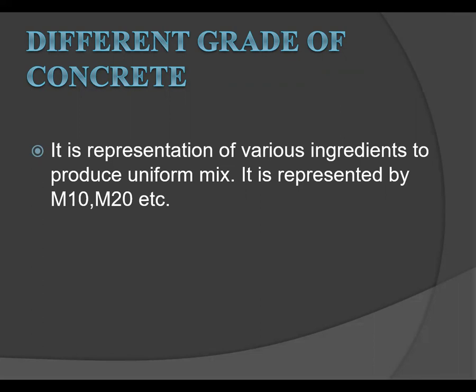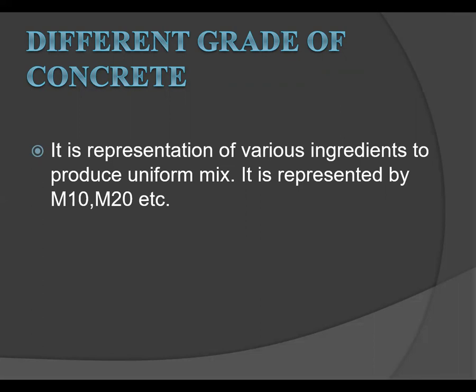The next, precautions to be taken to avoid wastage of material. In that, the precaution is mostly proportionate mix shall be taken. Then wet batching should be adopted. This is the batching method. There are two types of batching method. First one is wet batching and second one is volume batching. So mostly we use the wet batching method. Then concrete should be transported quickly to site before it gets set. Then one more precaution is formwork should be leak proof.